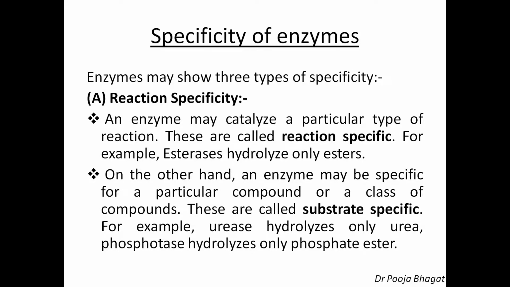So this is reaction specific. On the other hand, an enzyme may be specific for a particular compound or a class of compounds. That is called substrate specific. For example, urease hydrolyzes only urea. Phosphatase hydrolyzes only phosphate esters. So they are substrate specific, while esterase hydrolyzes only esters, so that is reaction specific.